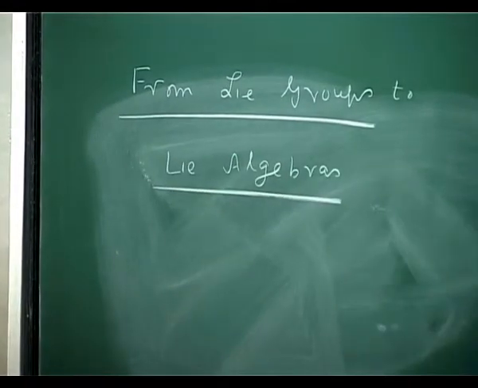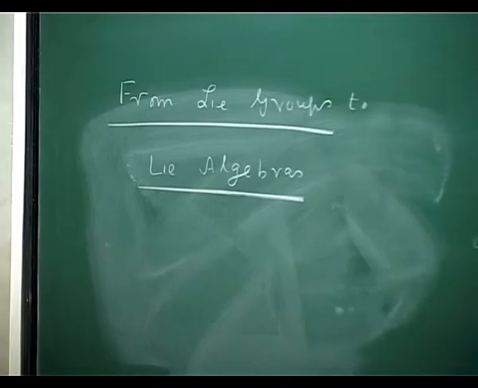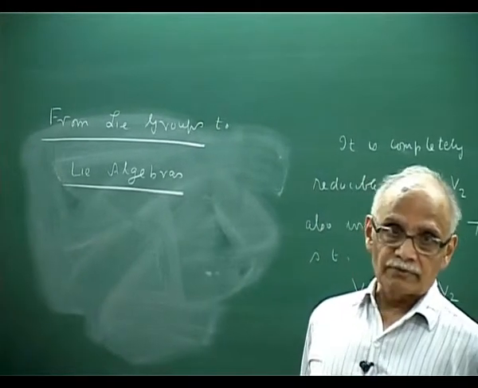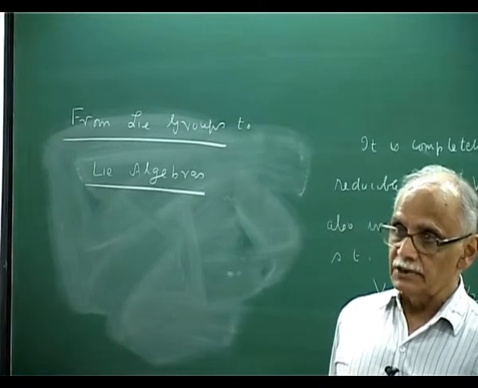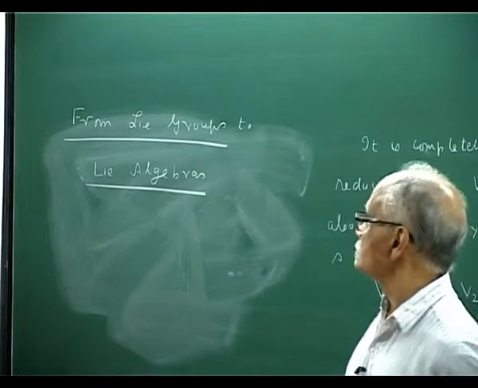Okay. I will not prove things, but I will try to give you a feeling, and I will show you how to go backwards. So from representations of Lie algebras, how to recover those of Lie groups. Then we will apply it to examples.